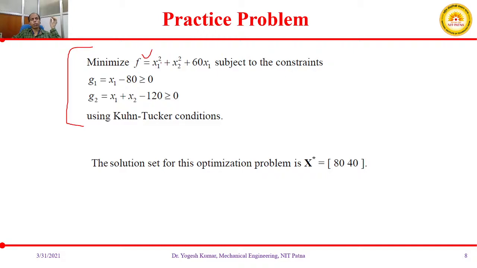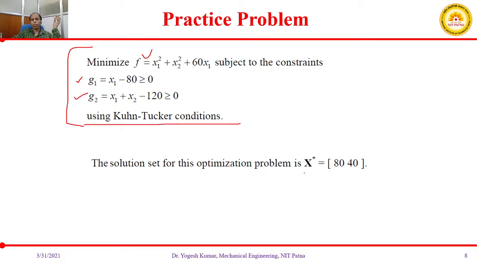Minimize f(x) equal to x1 squared plus 2x2 squared plus 60x1 subjected to the constraints. Again, there are two constraints and only two variables, x1 and x2, so this is simpler compared to the problem discussed. The two constraints are g1 equal to x1 minus 80 greater than or equal to 0, and g2 equal to x1 plus x2 minus 120 greater than or equal to 0. You need to solve this problem using your Kuhn-Tucker conditions.